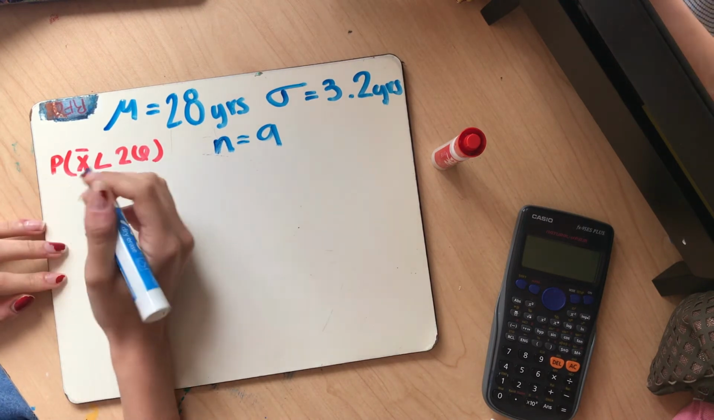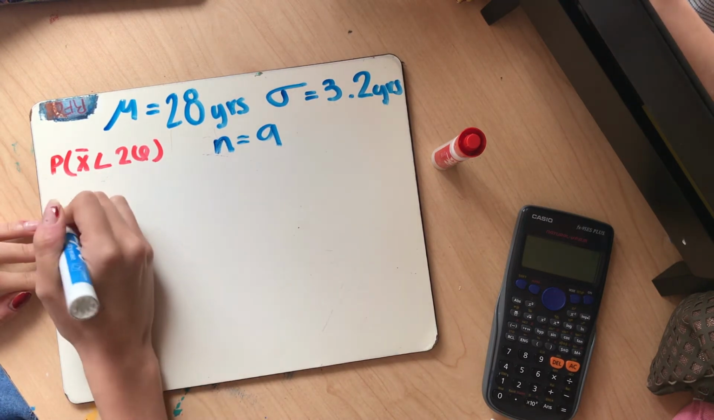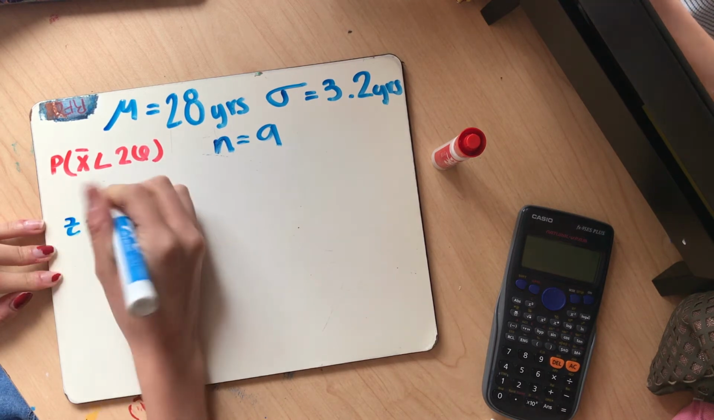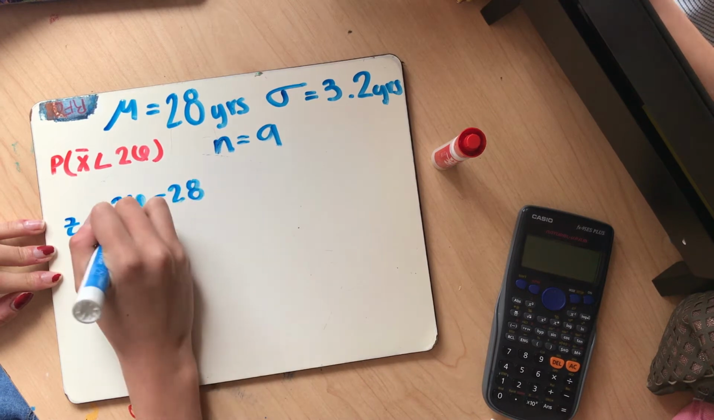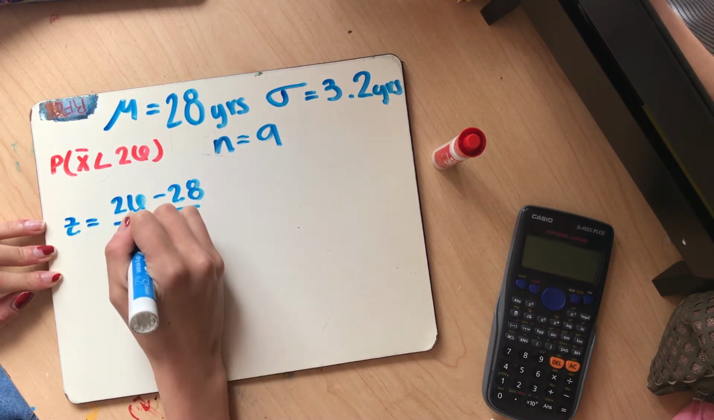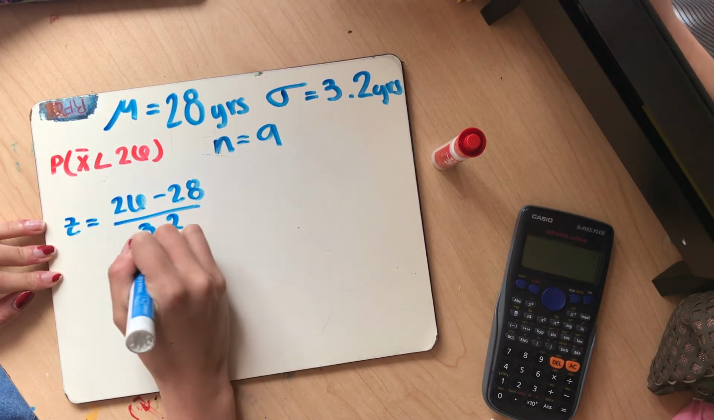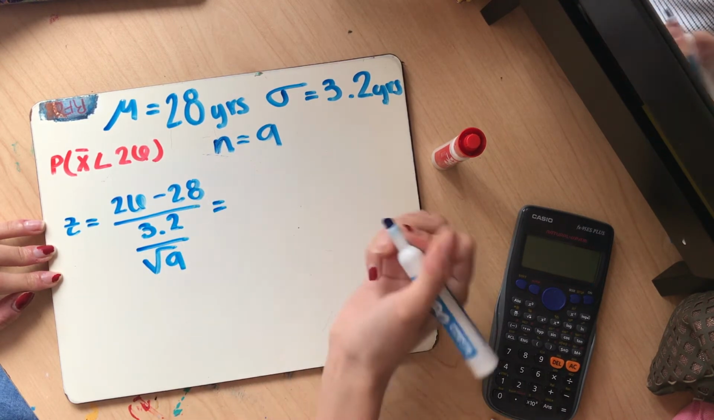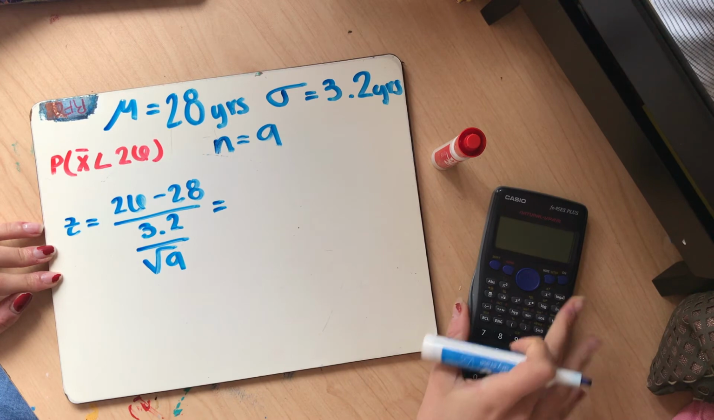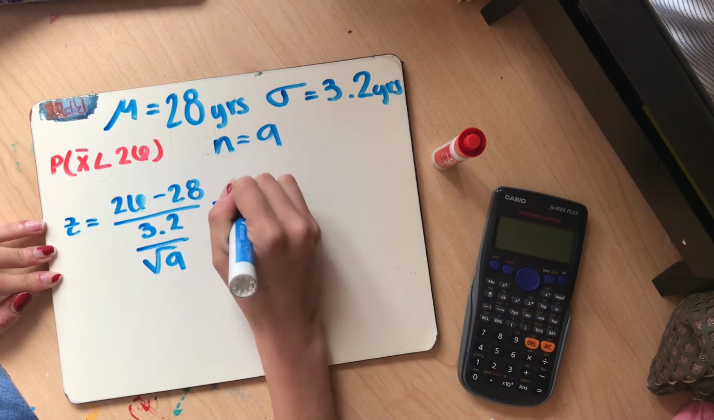So the formula goes like this: 26 minus 28 over 3.2 over the square root of 9. If we plug this in the calculator, we get negative 1.875.